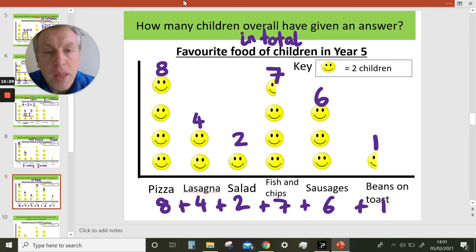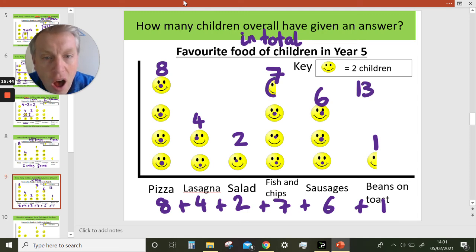I can. Remember, we can use that multiplication. We just need to count how many smiley faces there are. 1, 2, 3, 4, 5, 6, 7, 8, 9, 10, 11, 12, 13. 13 whole smiley faces.